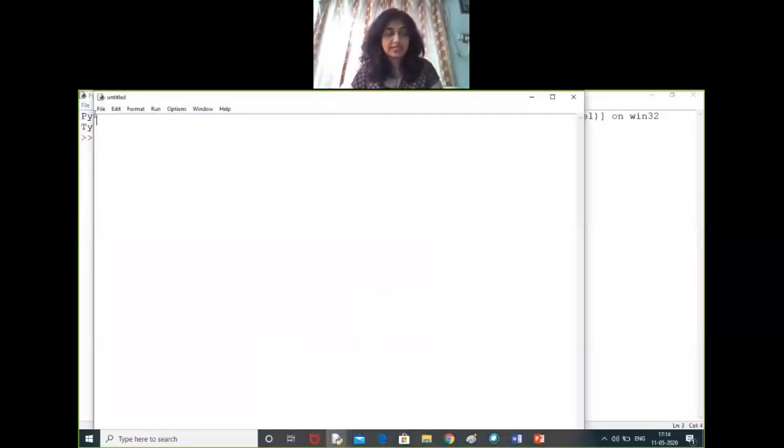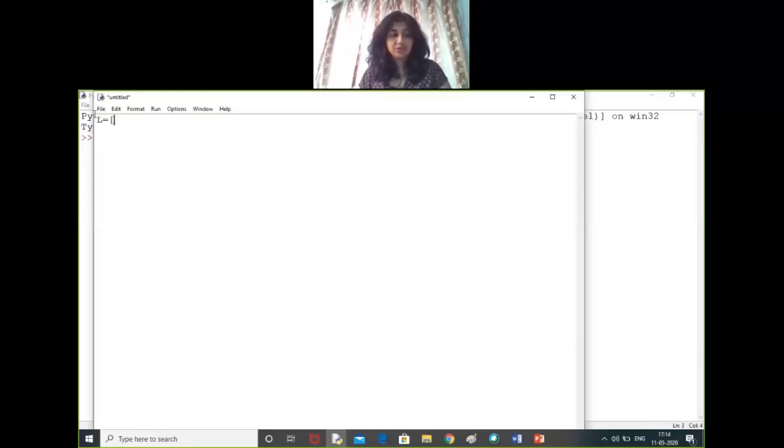So here we are taking a list. The name of the list is L. It's a heterogeneous data item. So we are taking the first one as an integer, the second one as a Boolean data type, the third one as a floating point number, and the fourth one as, say, a string. Here we will be using append function, insert function, extend function, pop function, and remove function.